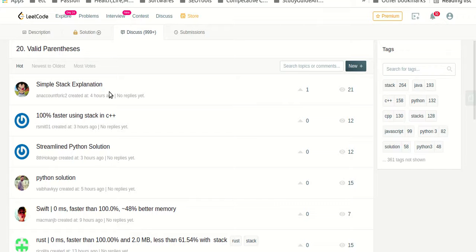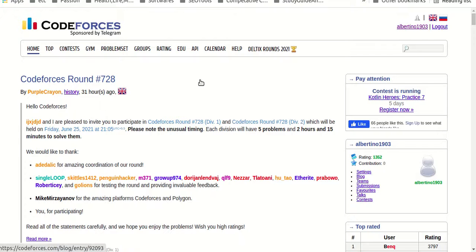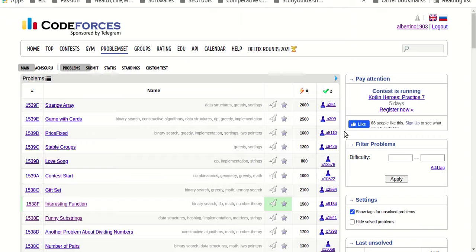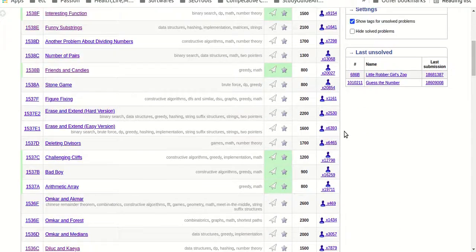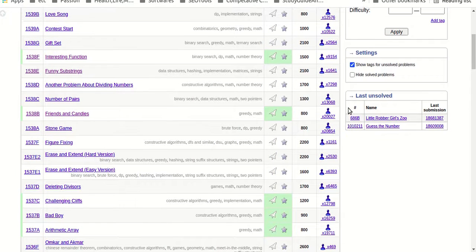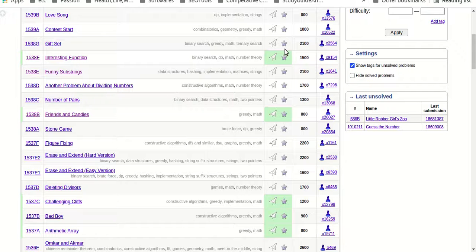Yeah. So that's it, guys. I will show you one more. This is Codeforces. Here you can check out problem sets. In problem sets, you will find a lot of problems. Here you can solve these problems. These green ones I have already solved.